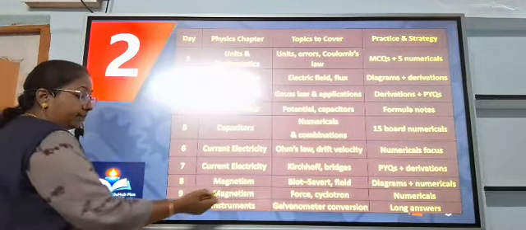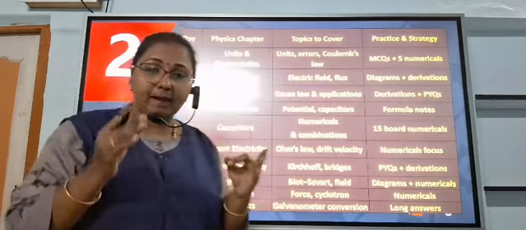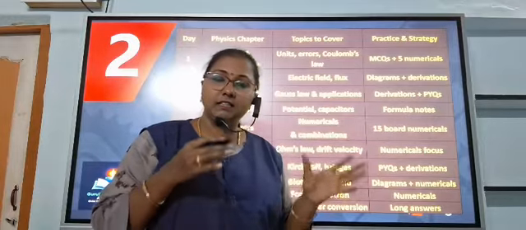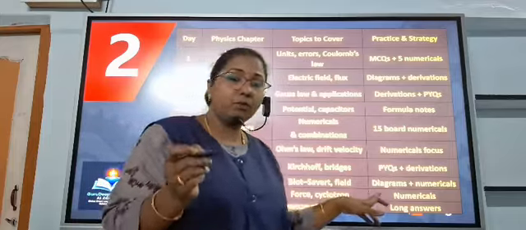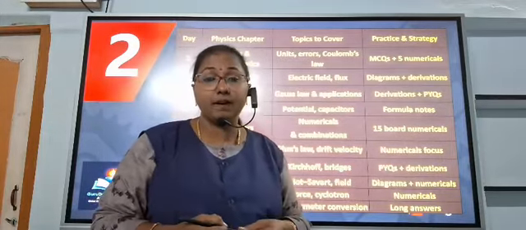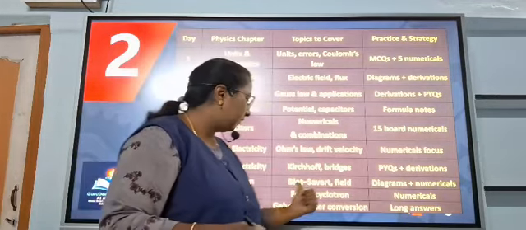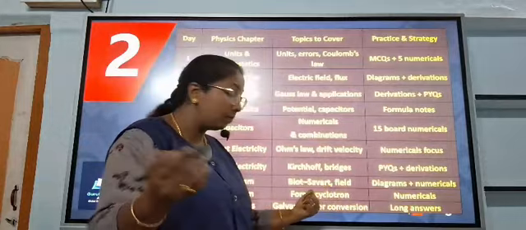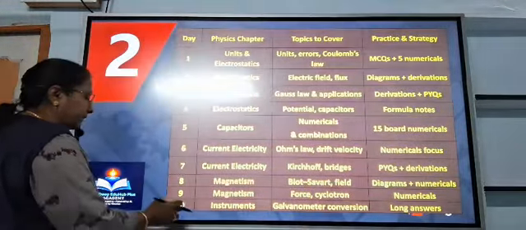And day 9, again you take time for magnetism. Here, the force in the magnetism chapter, the force between 2 parallel current carrying conductors, and practice these questions and the numerical problems. For state board students, the cyclotron topic is included. Cyclotron is a very important 5 mark question for the board exam for state board students. For CBSE and state board students, also practice the numericals based on this magnetism chapter.